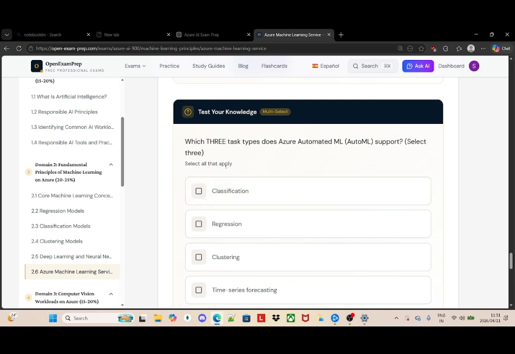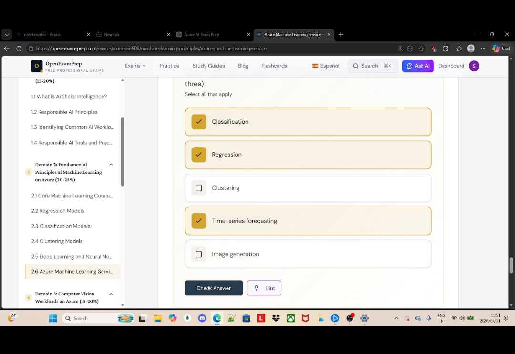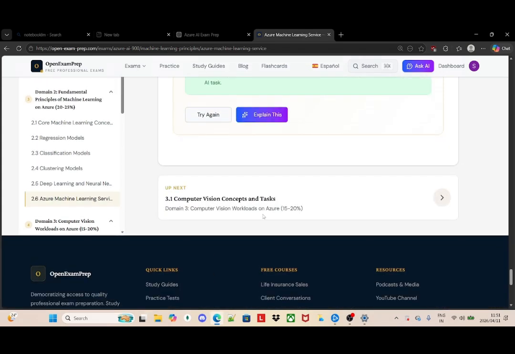I know that Azure goes with classification, and goes with regression, and time series forecasting. Let's see which is correct.